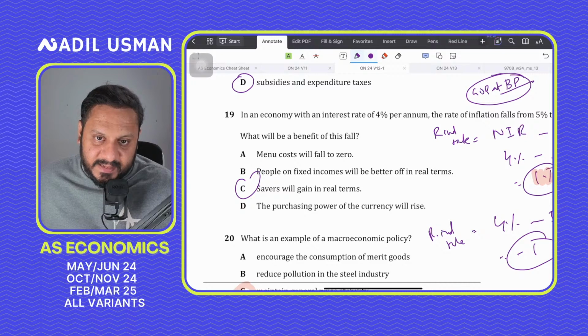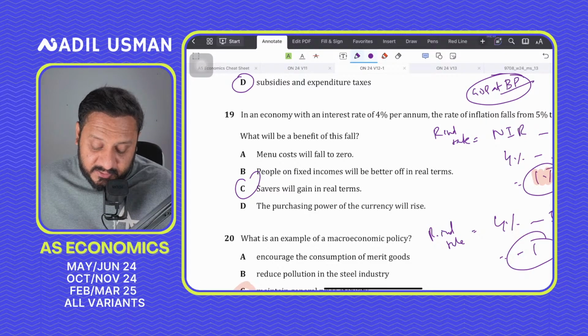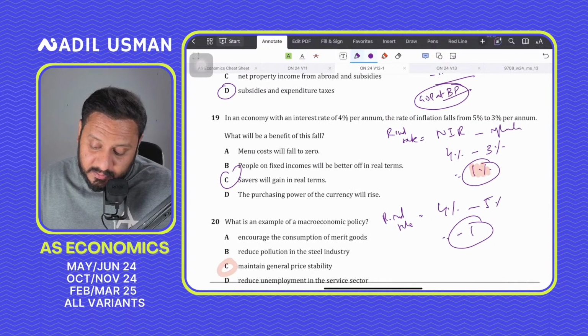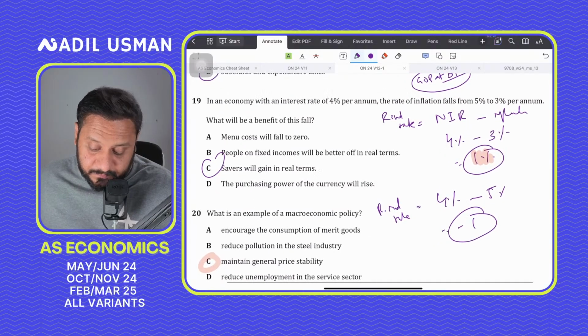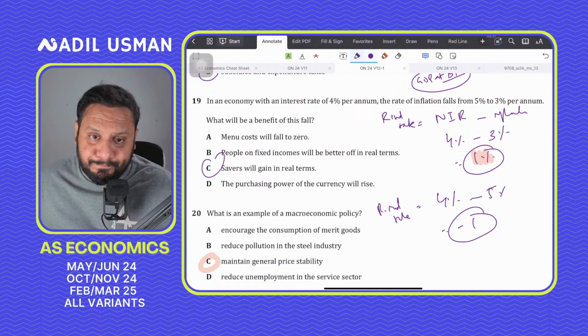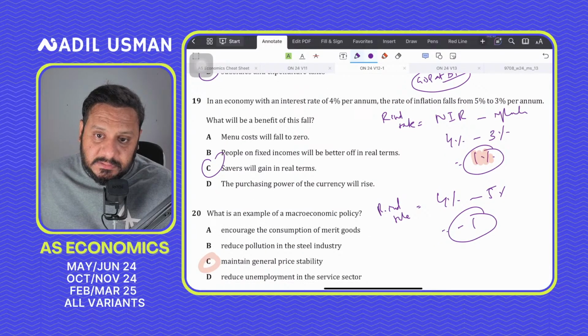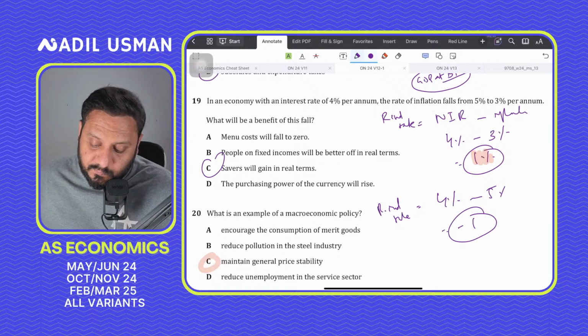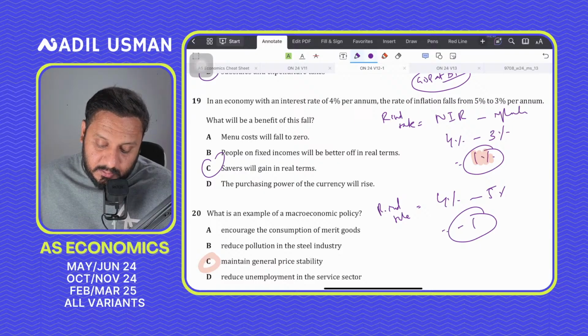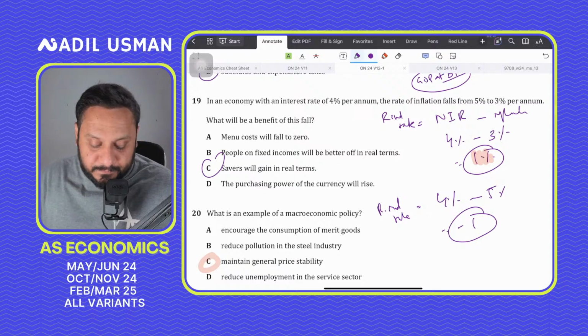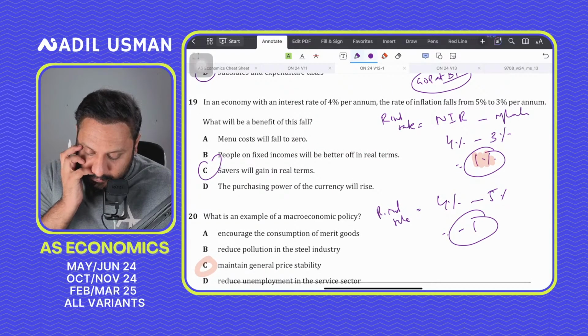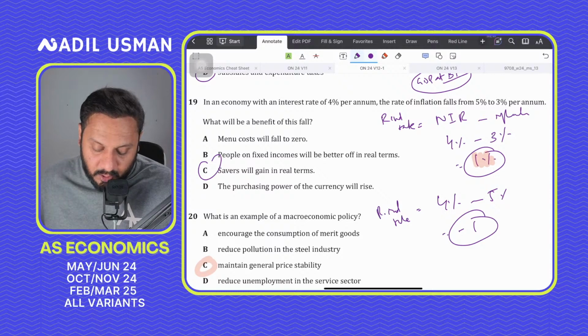For question number 19, कह रहे हो people on, क्या था इसमें, inflation rate was... See, this is not entirely wrong.